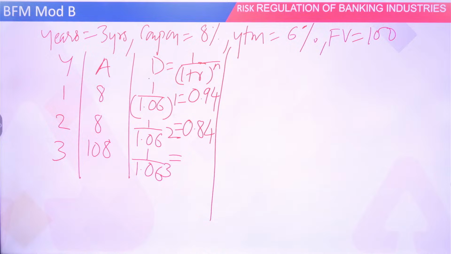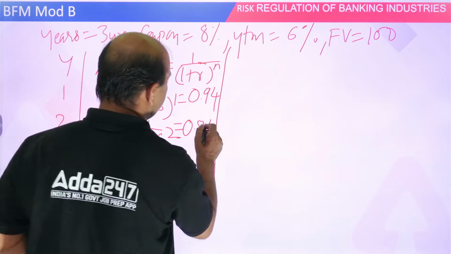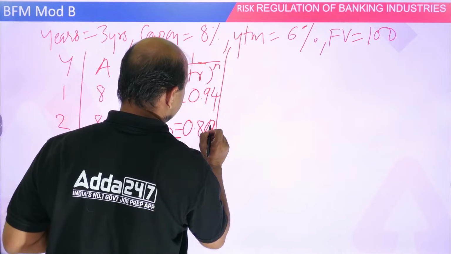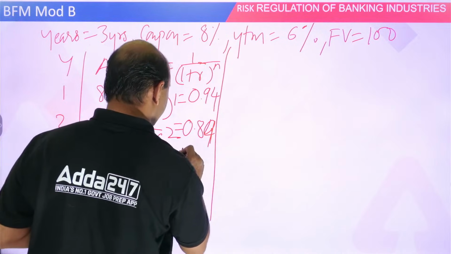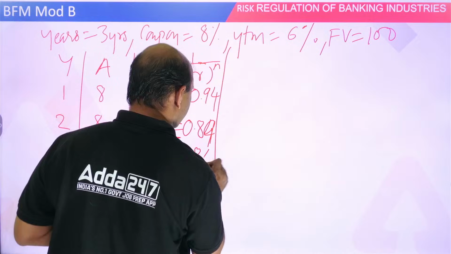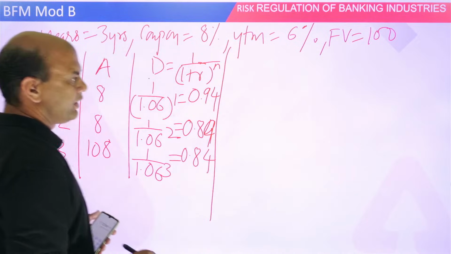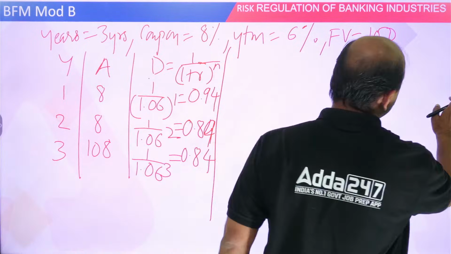So 0.889. Oh, the answer is different here. For the second one it is 0.889. So we'll take it 0.89. And here the third one is 0.84. I'll take it. Okay.